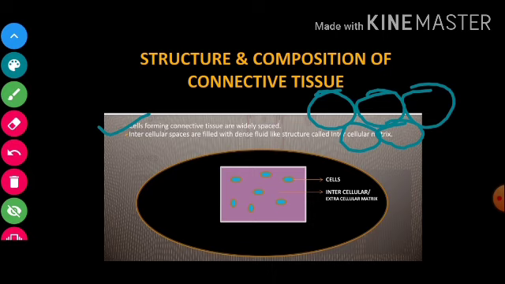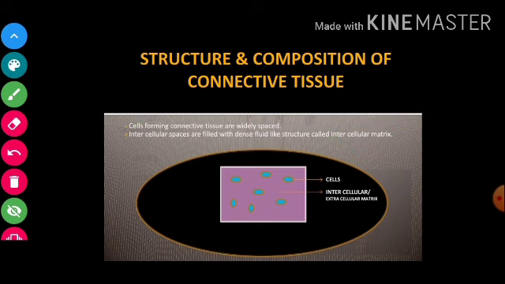But in the case of connective tissue, what do we want? We want connective tissue to have a lot of flexibility, and that is why the cells forming connective tissue are widely spaced. Are you getting my point? Because the cells are widely spaced, there is a lot of intercellular space.